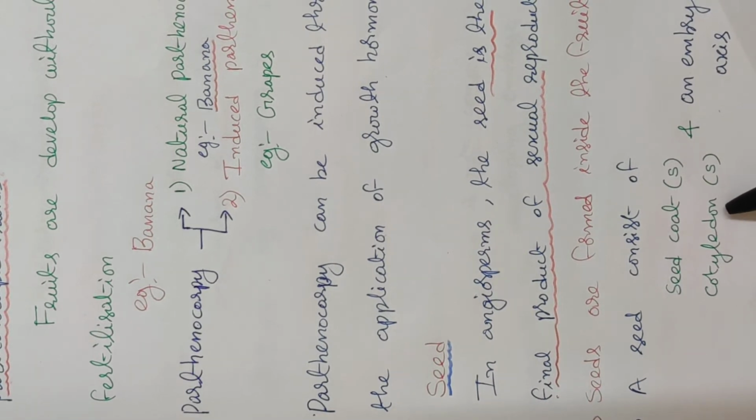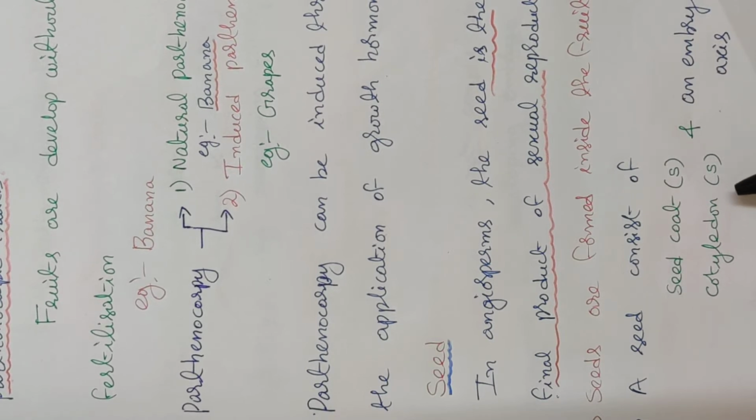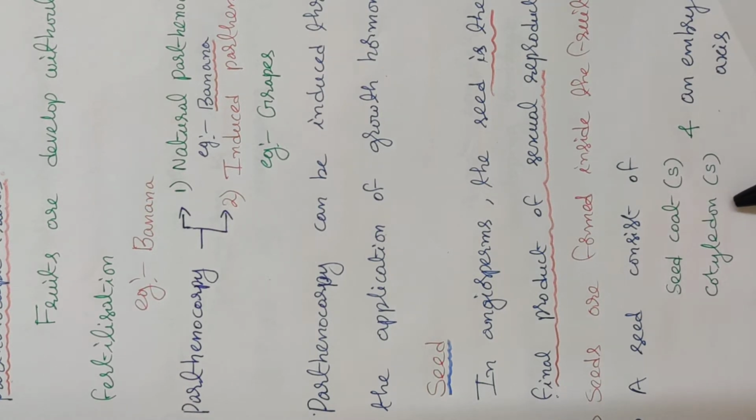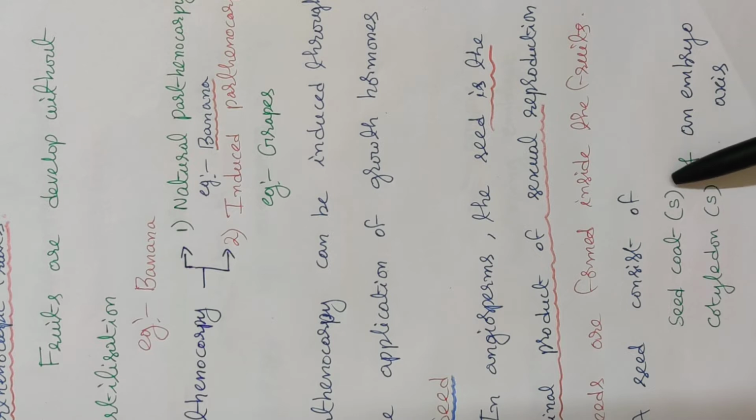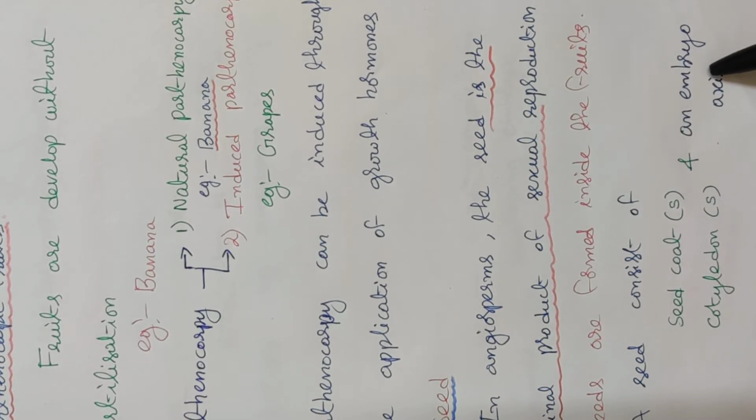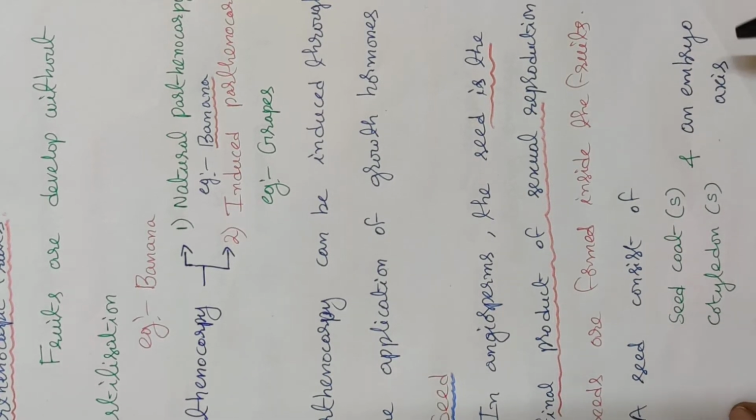In the monocotyledonous class of angiosperm plants, only one cotyledon is present, whereas dicotyledons of angiosperms consist of two cotyledons. And along with the seed coat and cotyledons, the embryonal axis is present in the embryo.